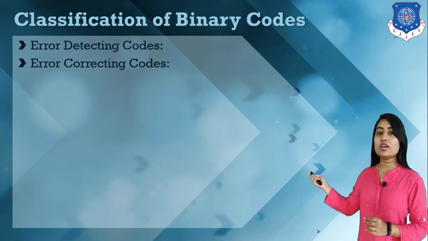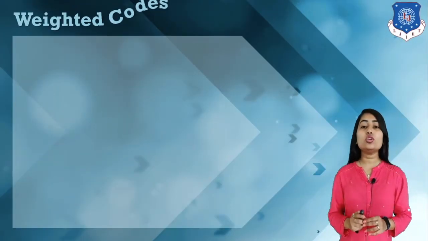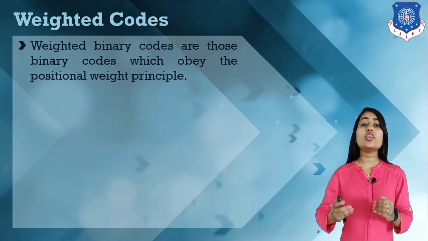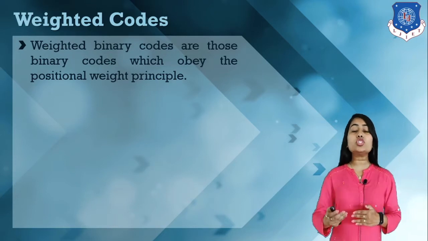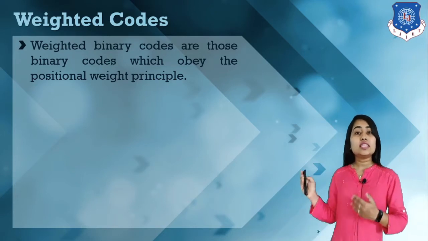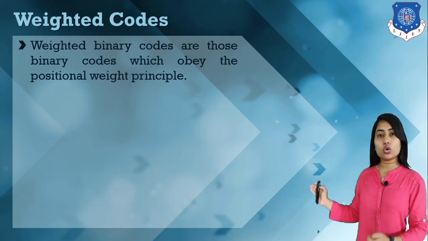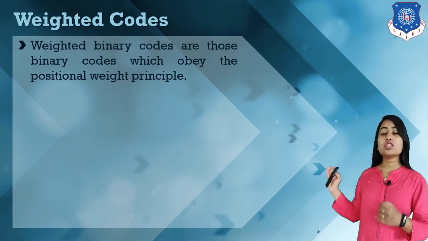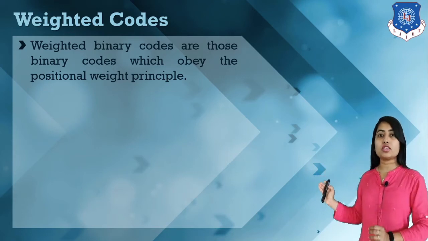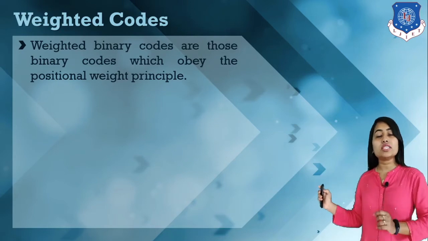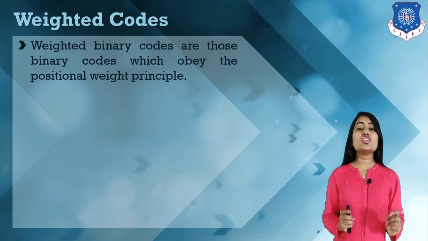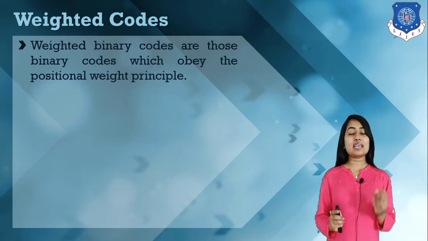First we have the weighted code. A weighted code is a code which obeys the positional weight principle, in which each and every position has some weight.